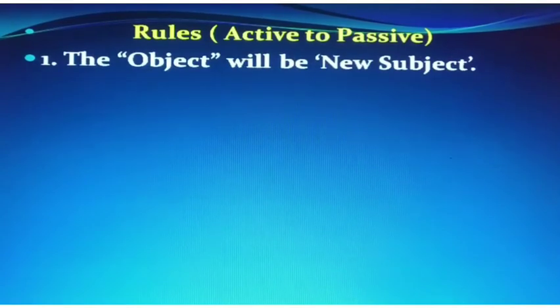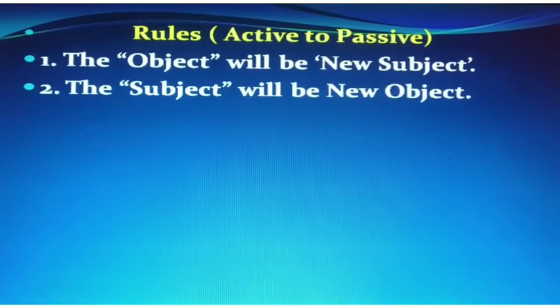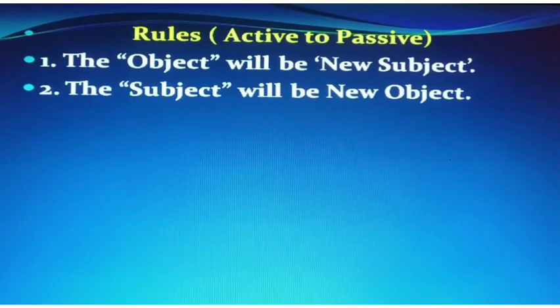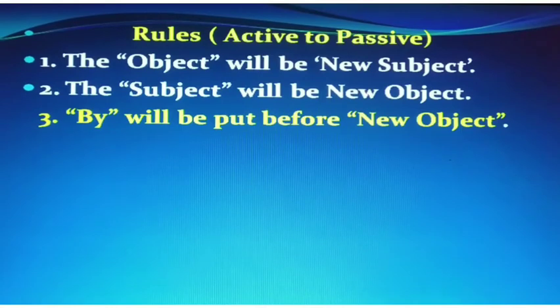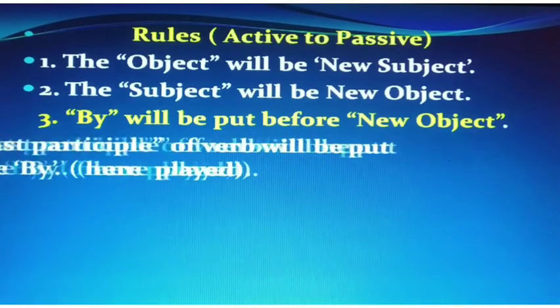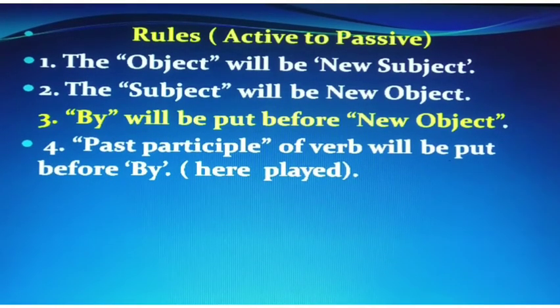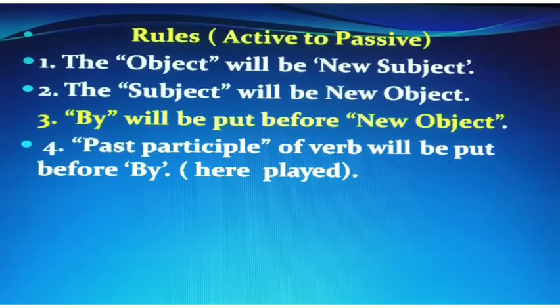First one, the object of the given sentence will be the new subject in the passive voice. Similarly, the subject of the given sentence will be the new object of the passive voice. By will be put before the new object. You get the new object and put by before it. Then you use the past participle form of the verb of the sentence given to you, and you put it before the by preposition. Here in that sentence there is verb play, so we should use played, the past participle form, third form of the verb.